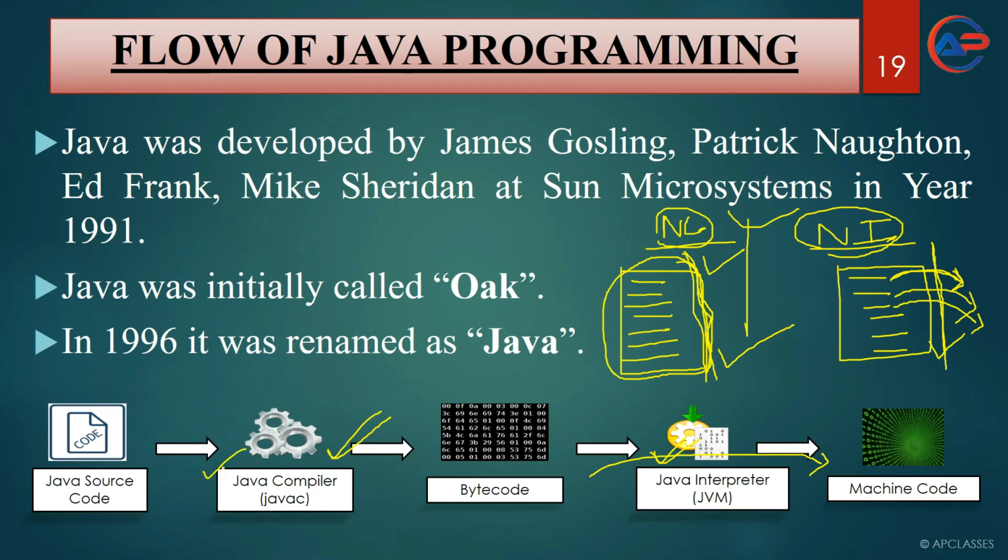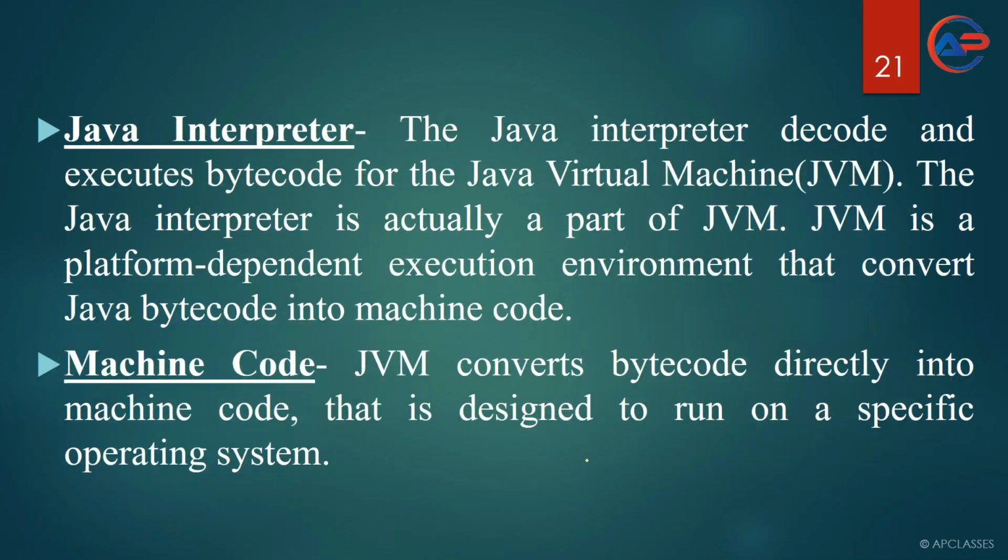And similarly, here you can write the next difference. Java compiler converts a source code to bytecode, and it finds the error whole at a time. Whatever errors you have, it will find at one go, but Java interpreter will find the error line by line. If you have any error in the bytecode, it is going to find that error line by line. So this is the basic difference between Java compiler and Java interpreter.